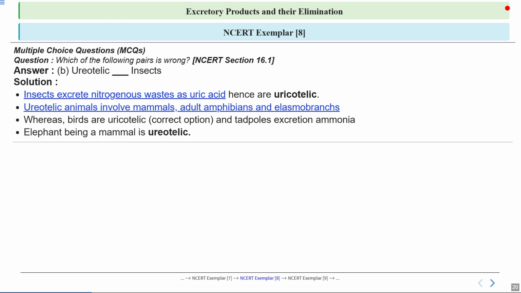Finally, we can note that elephants, being mammals, are ureotelic. This means they excrete urea, which is consistent with their need to manage nitrogenous waste efficiently. So this wraps up our exploration of excretory products and their elimination across different animal groups.